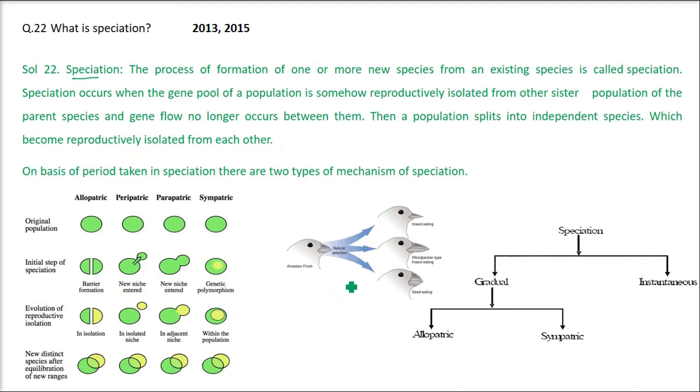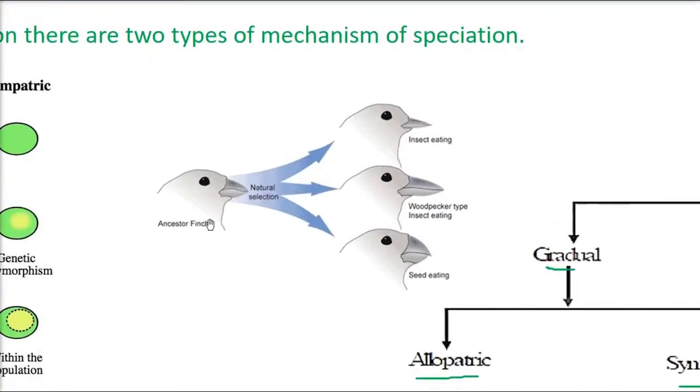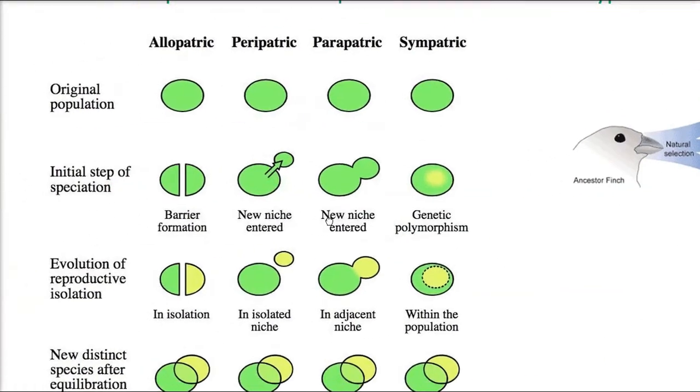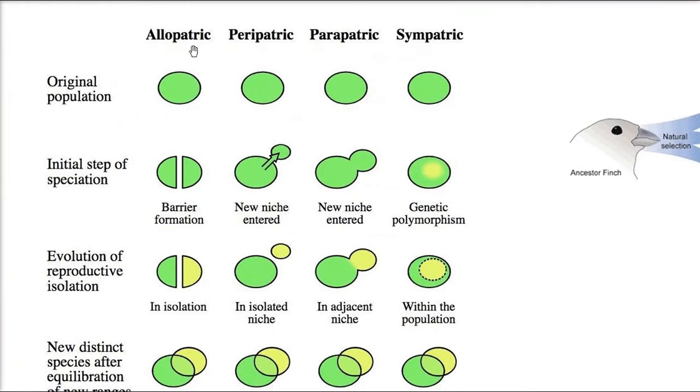And on the basis of the period taken in speciation, there are two types of mechanism of speciation. One is gradual, one is instantaneous. Gradual can always be divided into allopatric and sympatric. So this is a picture you can put in your answer sheet. Ancestor finch, this is natural selection. This has changed. Now it is insect eating. This is a woodpecker type insect eating and seed eating type of generation. And this is what I was talking about: allopatric, peripatric, parapatric and sympatric.